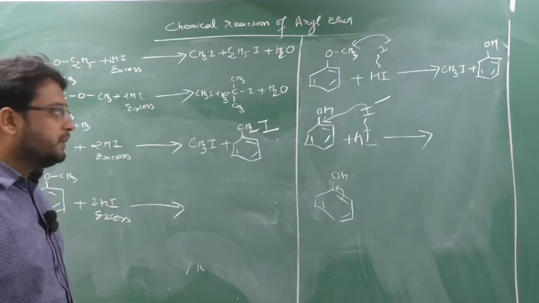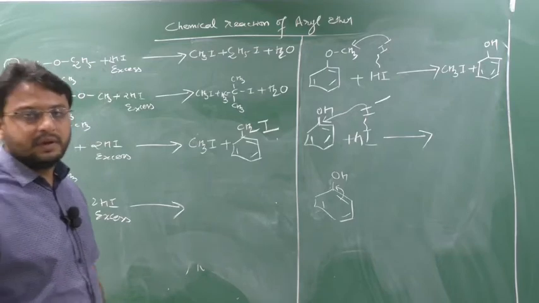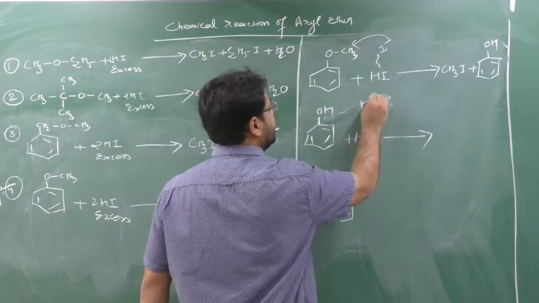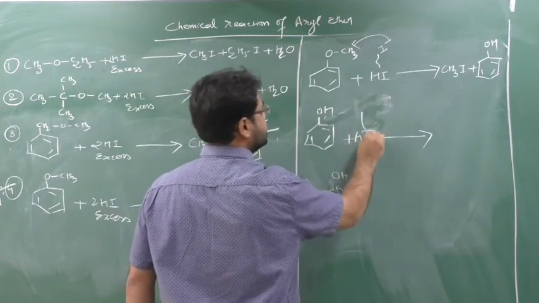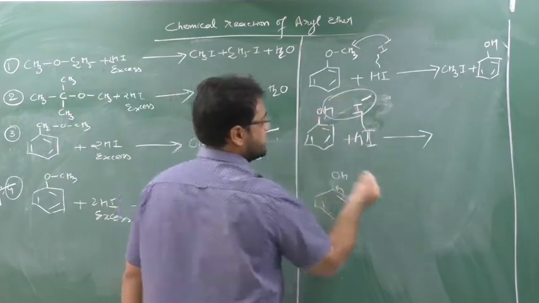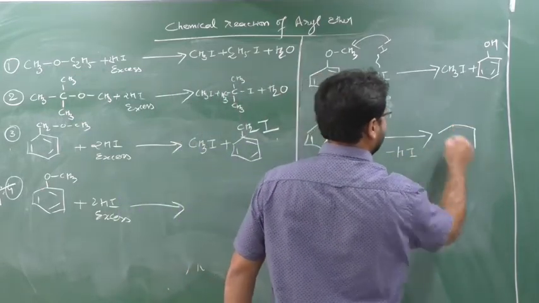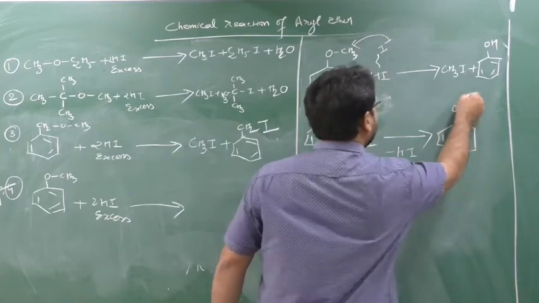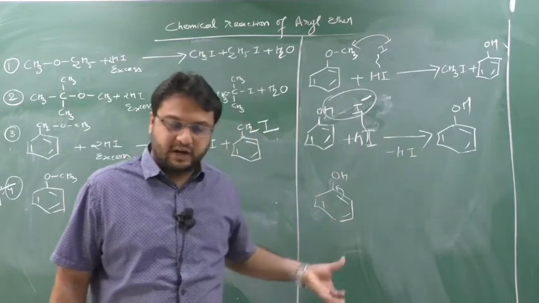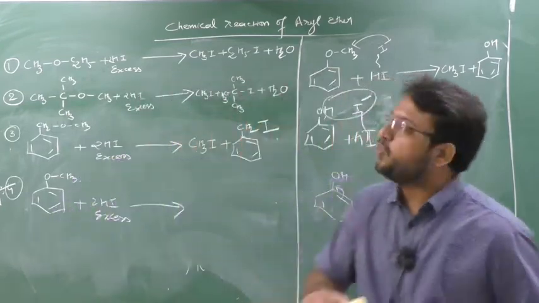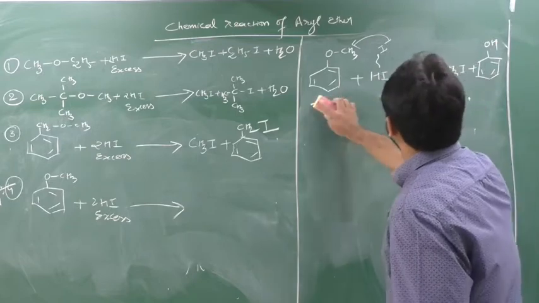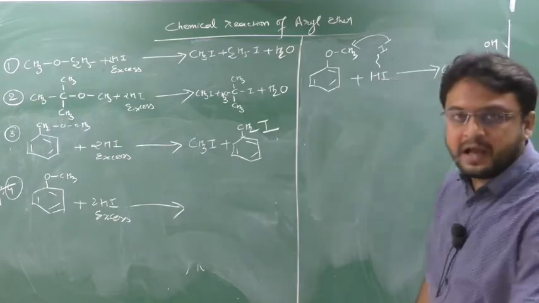This bond cannot be broken. Suppose I minus is attacking on this H, then this HI and OH are one and the same, no? Again I get OH. So whatever the reactant, the same product I got back. So when this kind of thing happens, it means this OH cannot be further reacted. In short, this OH cannot be further reacted.